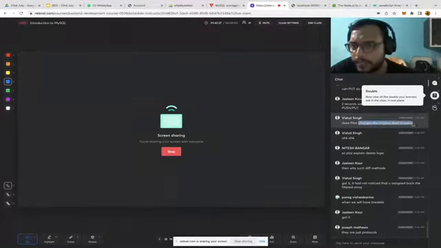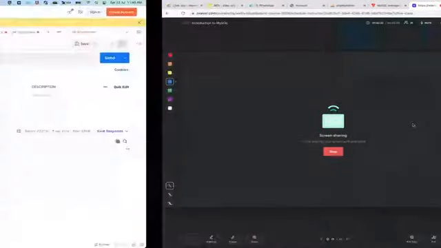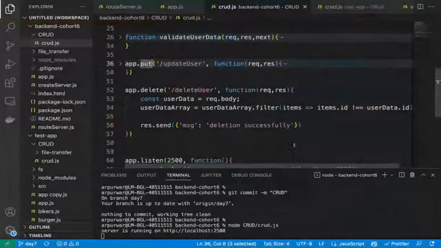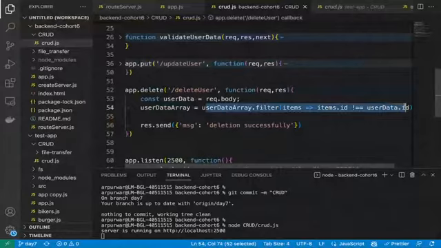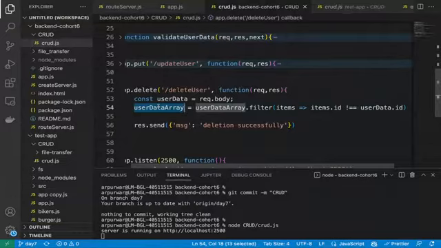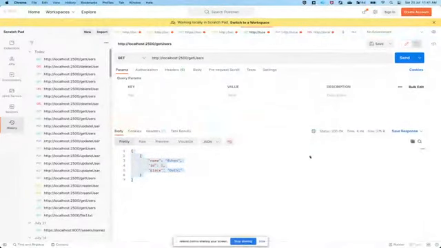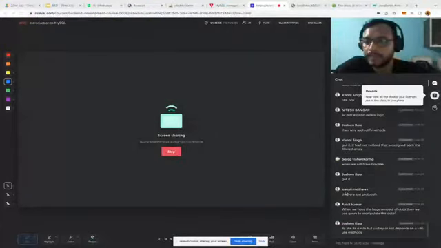Does filter change the original data in place? No, it does not change the original data. We have assigned it. See, in the delete API, what was happening? userData array, we have filtered it out. हमने यहाँ से filter कर लिया, but जो filter होकर data आया, हमने उसको user data array में assign कर दिया. तो यूजर डेटा फिल्टर ने यूजर डेटा एरे को नहीं चेंज किया, हमने चेंज किया. हमने यूजर डेटा एरे में फिल्टर डेटा को डाला. जो भी फिल्टर डेटा ने हमको रिटर्न करके भेजा, हमने उसको यूजर डेटा एरे में असाइन कर दिया. इसलिए अब यूजर डेटा एरे चेंज हो गया, but filter ने चेंज नहीं किया. That's what I want to tell you. Filter is not changing. That's what we did. It's JavaScript code.